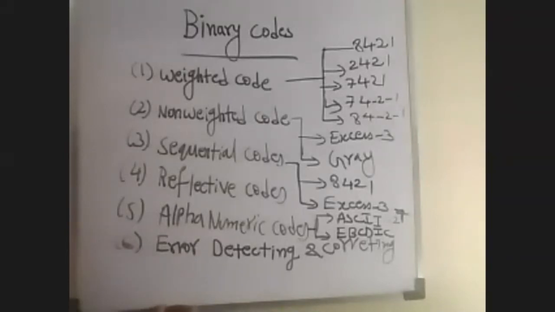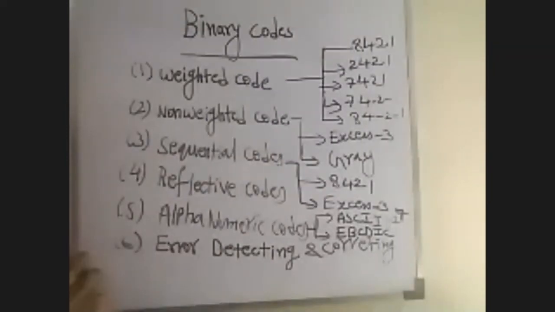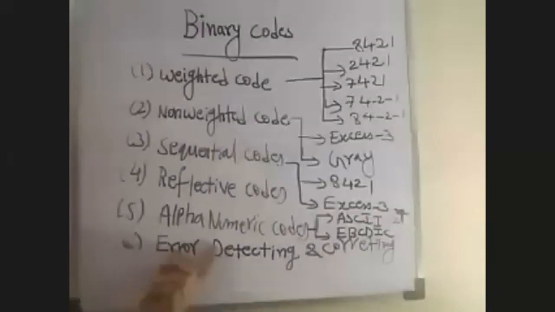So the receiver can check whether the received message is correct or not by using an error detection and correction code. For that purpose we use error detecting and correcting code, also called a Hamming code.